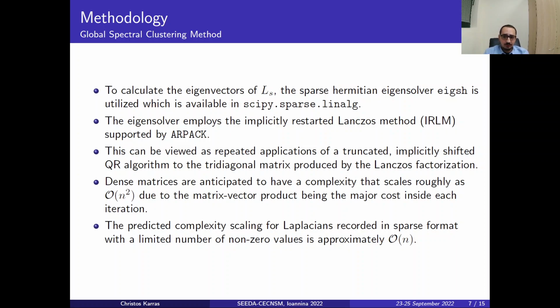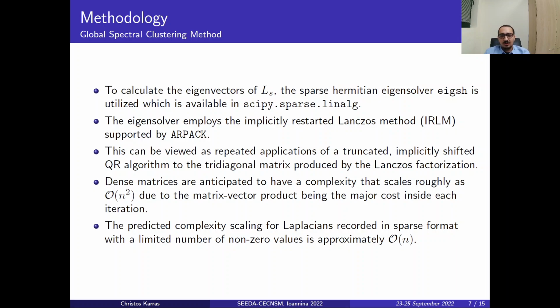The eigensolver employs the implicitly restarted Lanczos method, also known as IRLM, which is supported by the ARPACK library. This can be viewed as repeated applications of a truncated implicitly shifted QR algorithm directly to the tridiagonal matrix produced by the Lanczos factorization.